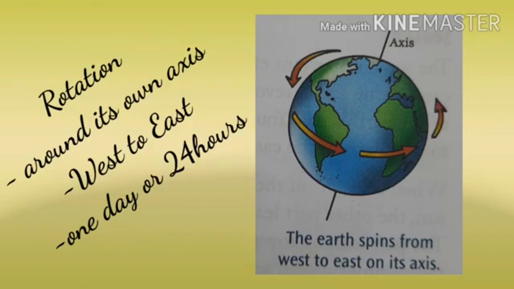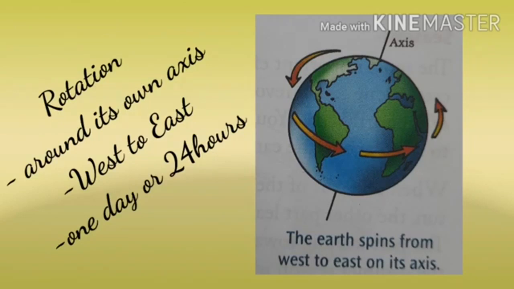See children, if you take a bangle and spin it, you will see a faint line running through the center. This imaginary line is the axis. The axis of the earth is an imaginary line that passes straight from the north pole to the south pole through the center of the earth. It is tilted at an angle of 23.5 degrees.